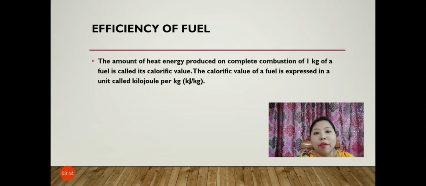That is called efficiency of fuel. The amount of heat energy produced on complete combustion of 1 kg, I repeat 1 kg, of a fuel is called its calorific value. The calorific value of a fuel is expressed in a unit called kilojoule per kg. So this is what we understand by efficiency of fuel.